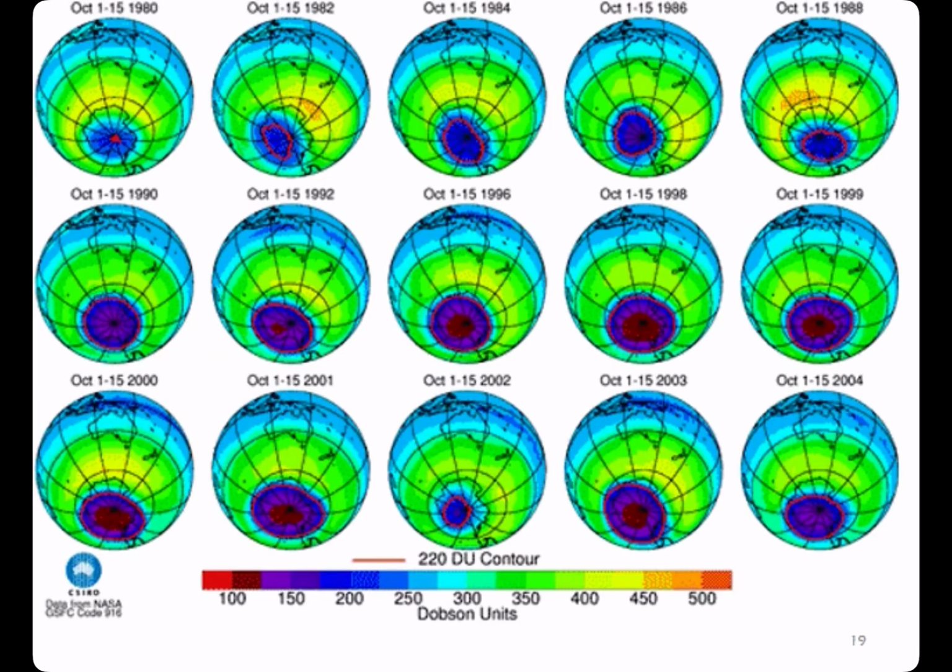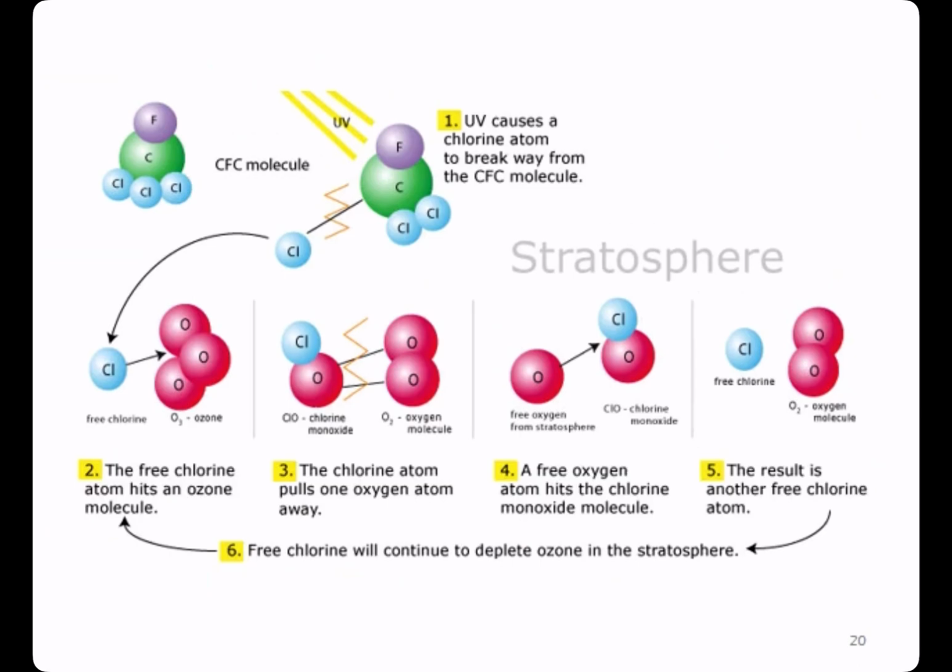This picture shows that there's a hole in our ozone layer, as depicted by this red circle. The hole exists both in the North Pole and the South Pole. Now the ozone protects us from excessive UV light. So why is there a hole in our ozone layer? This is because humans used this compound before, CFC.